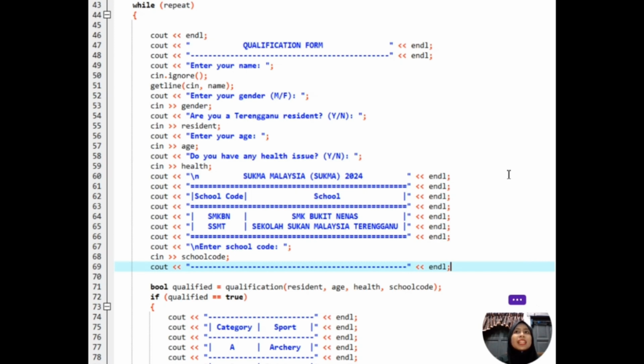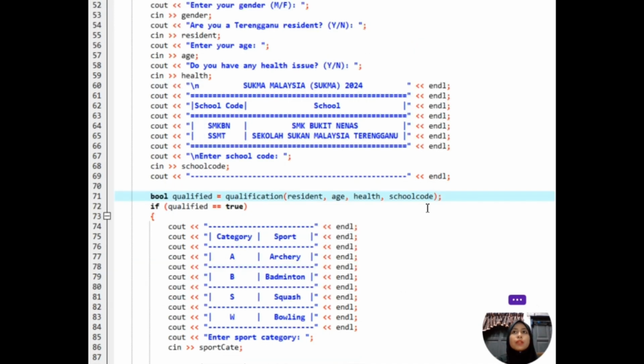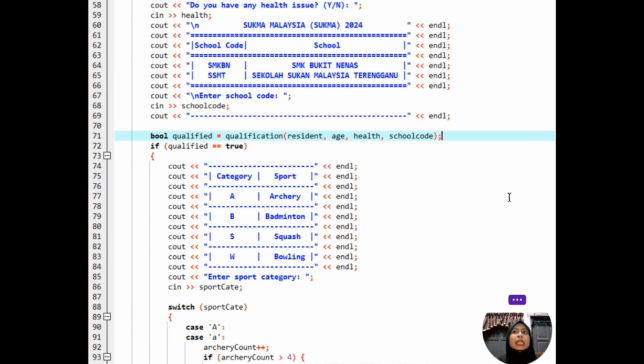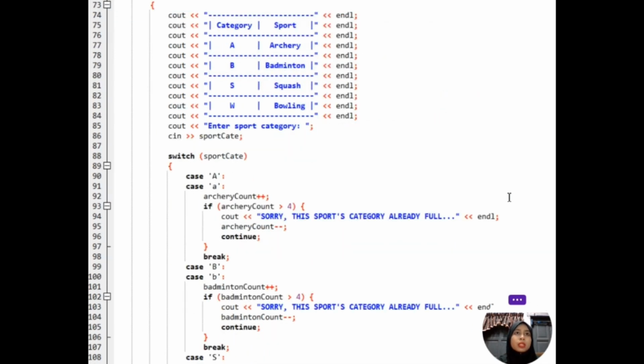The cin and getline functions handle this input. For the qualification check, next we call the qualification function with the collected inputs to determine if the athlete is eligible. Based on the result, we either proceed to the sport category selection or increment the unqualified counter.